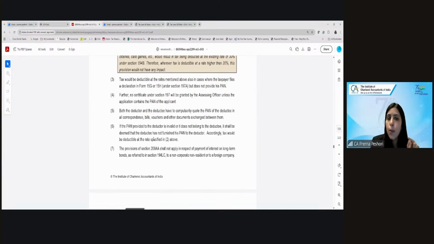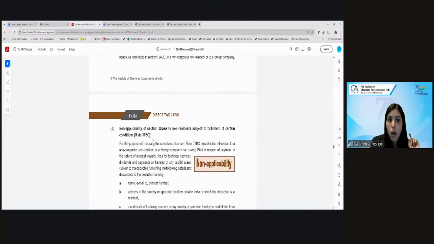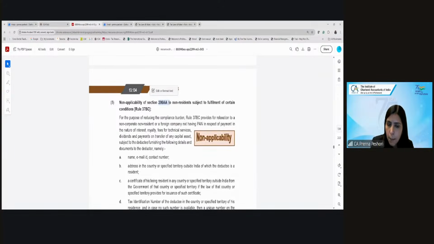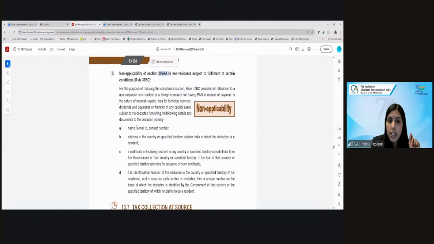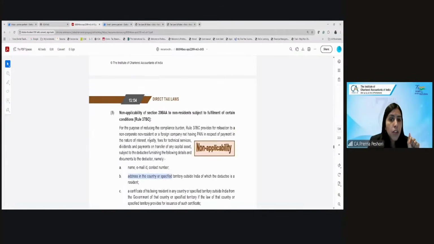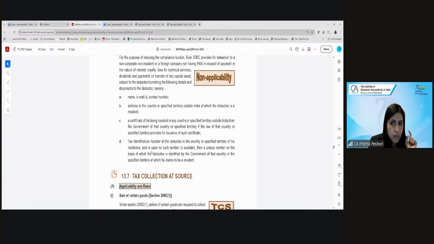However, this 206AA will not apply in case of payment of interest under 194LC, which we'll see in the international tax class. Also, this 206AA is not applicable in case of non-residents if they furnish their name, email ID, contact number, their address in the country of residence, their tax residency certificate certifying that they are resident of so and so country, and the tax identification number of that country, and if their income is in the nature of interest, royalty, FTS, dividend or capital gain. Are we clear?